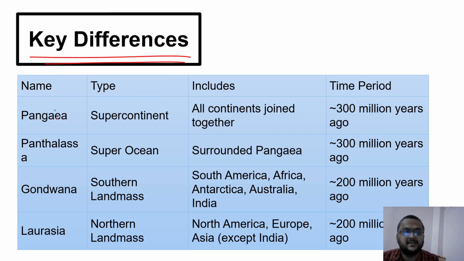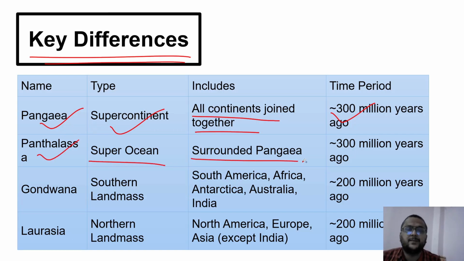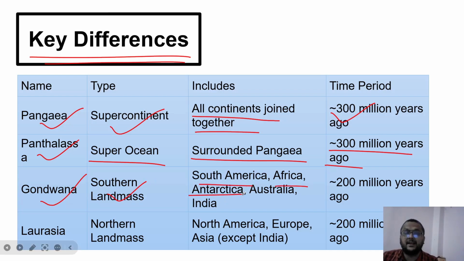So, key differences. What is Pangaea? Pangaea is a supercontinent. It includes all the continents joined together, and the time period is 300 million years ago. The next terminology that we have seen is Panthalassa. It is the super ocean that surrounded Pangaea. It also existed 300 million years ago. Next is Gondwana, the southern landmass. It includes South America, Africa, Antarctica, Australia, India. Its time period is 200 million years ago.